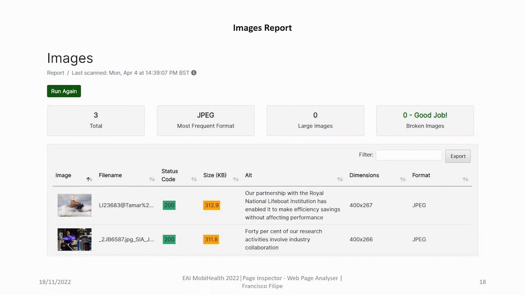The information shown in the table is the image itself, the file name, the status code to help with broken images. It also shows the file size. This helps with optimizing the loading speeds. It also shows the alternative text, also related with web accessibility in case of screen reader.